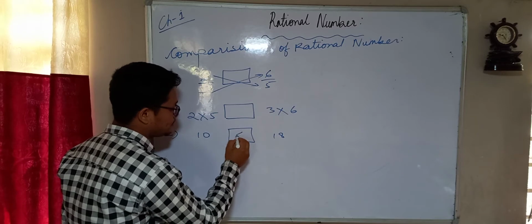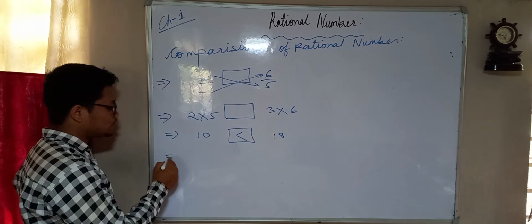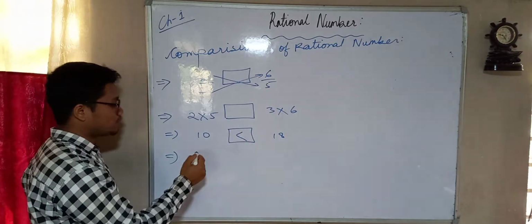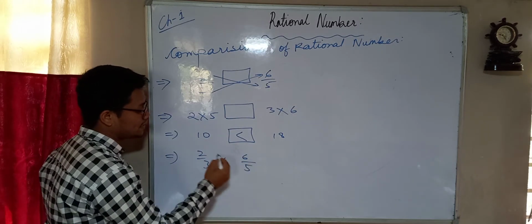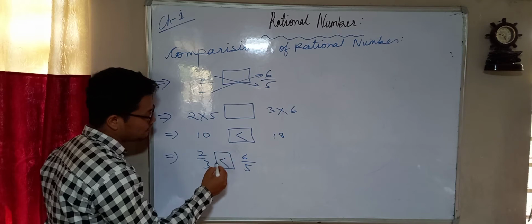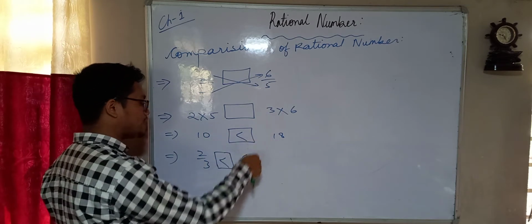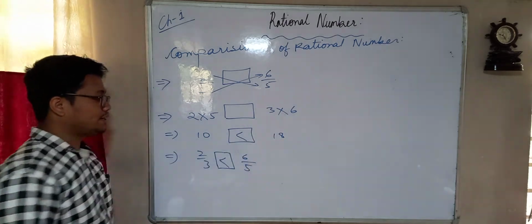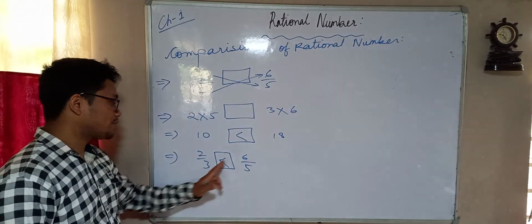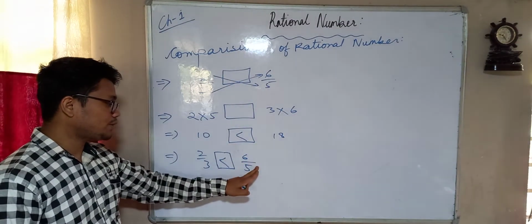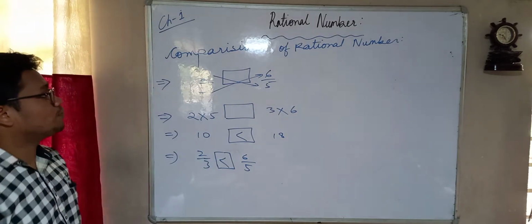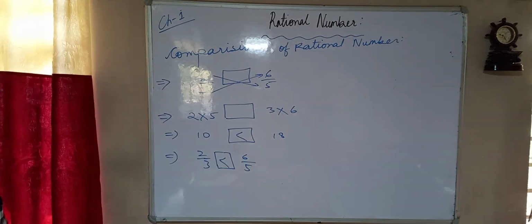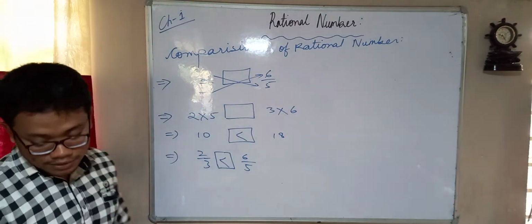So which side is bigger? This side is bigger. Once you find this side is bigger, after you write the fraction, you have to give the sign as well. You don't have to stop at this much. After finding which side is greater, you also have to write your rational numbers and give the sign. So this is how we compare any two rational numbers. Again, a very simple topic.